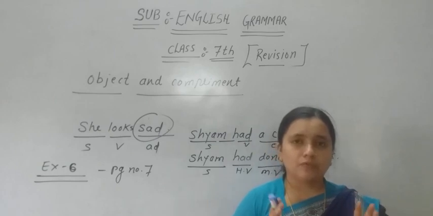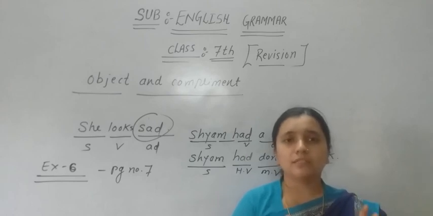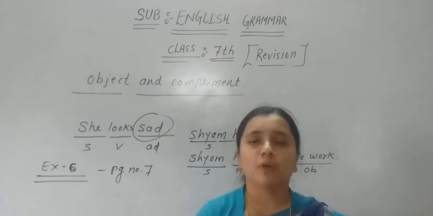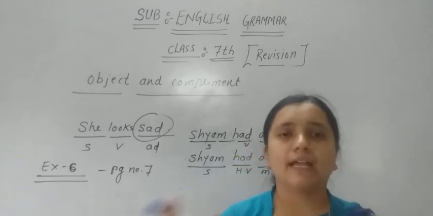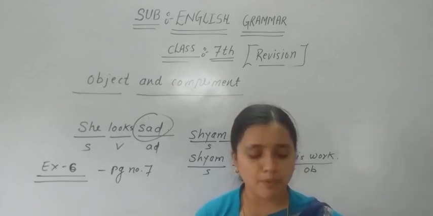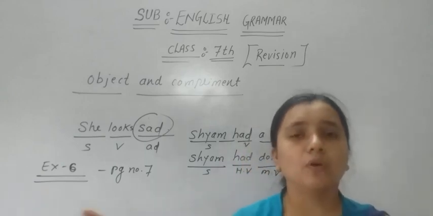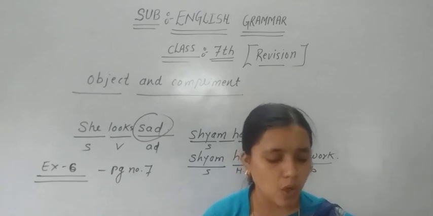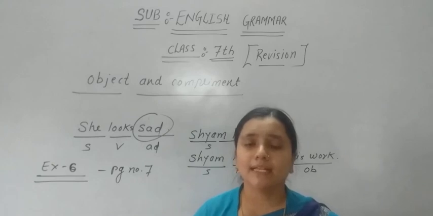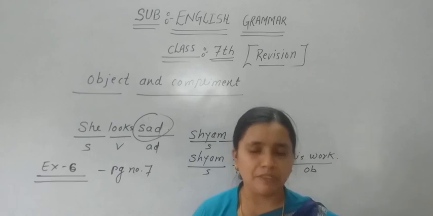So first of all, you have to find out the structure, in which sentence or which tense the structure has been found. If you are not finding any proper structure of a sentence directly after the verb, after the helping verb, you can see any noun or pronoun. It is very easy to identify if any noun or adjective is used, so that is a complement. Here, my best friend is Anil. So Anil is one of the complements. What you have to do is make it a circle.